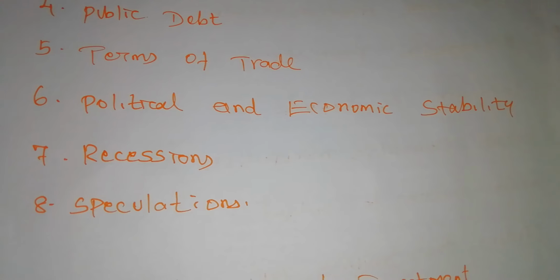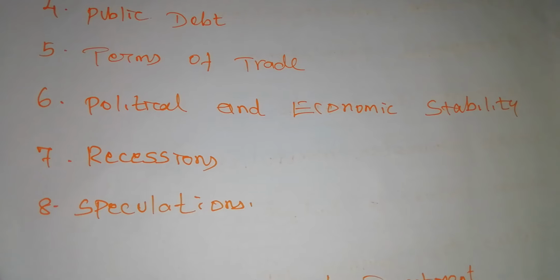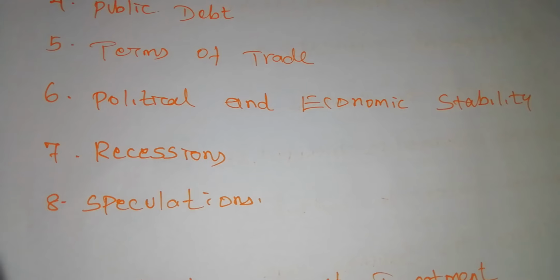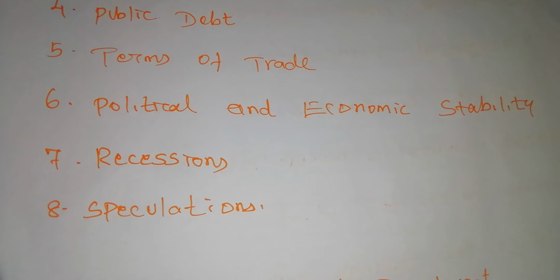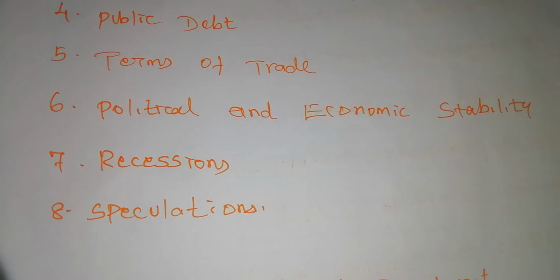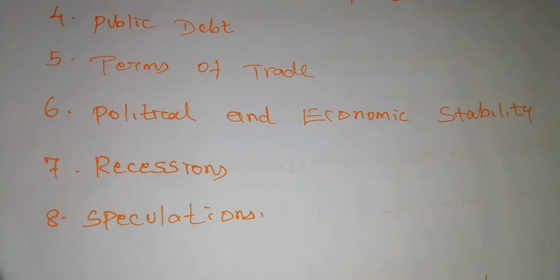If these are stable, we can easily attract foreign investment. Whenever we have more foreign investment, we can get a good exchange rate value.